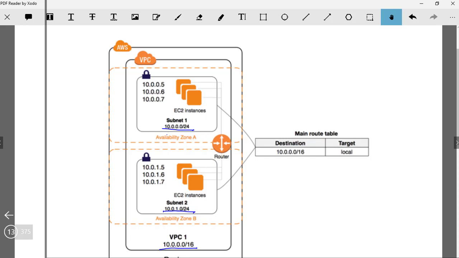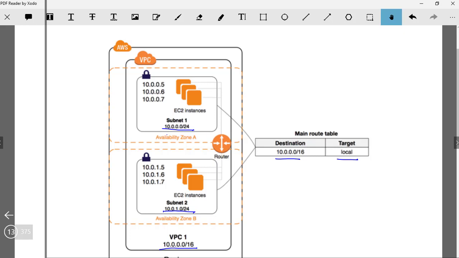The default route table, or the main route table, that will be there for any non-default VPC or non-default subnet, simply allows communication within that particular VPC. It simply says that it can communicate for any IP address within this range for the local. Any other IP address originating outside of this particular IP address range is not going to route anywhere. So how do we make it work, how do we make it route?